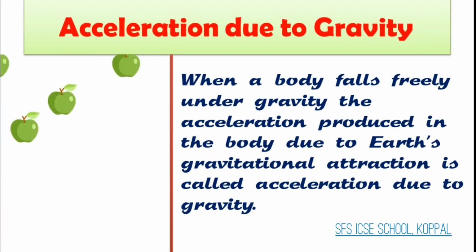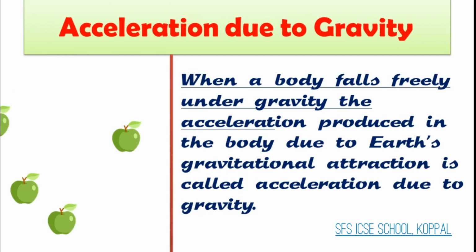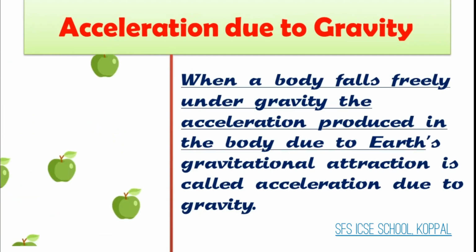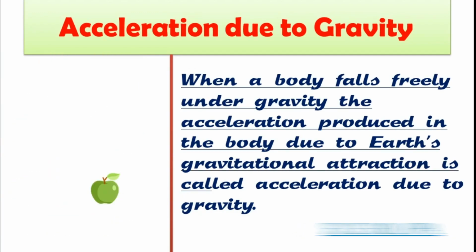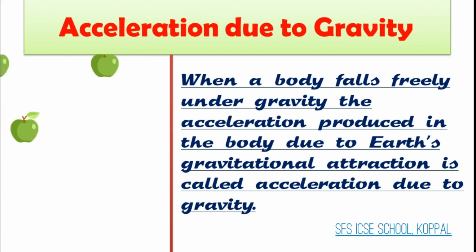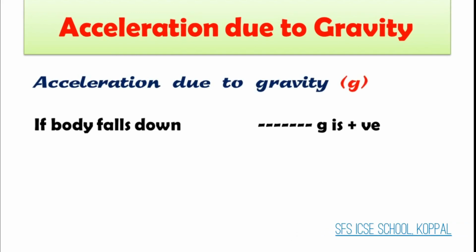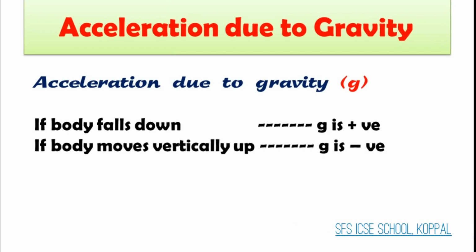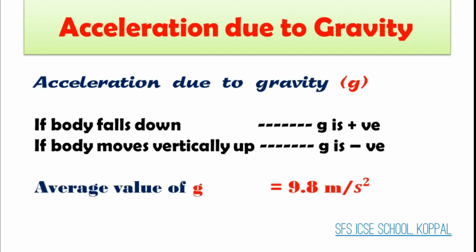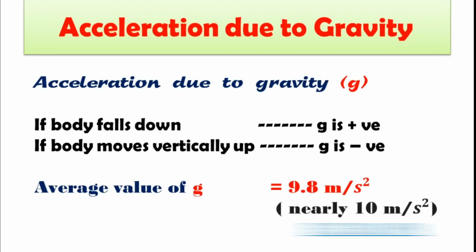Thus, when a body falls freely under gravity, the acceleration produced in the body due to Earth's gravitational force of attraction is called as acceleration due to gravity. It is denoted by the letter g. If body falls down, g will be positive, and if body moves vertically upwards, acceleration or g will be negative. Average value of gravitational force is equal to 9.8 meter per second square or nearly 10 meter per second square.